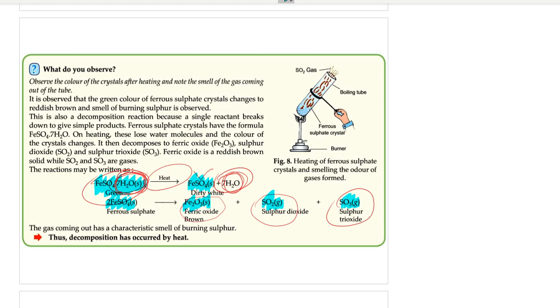So now you see a proper decomposition happening. FeSO4 decomposes into Fe2O3 plus SO2 plus SO3. So this decomposition has occurred with the help of heat. That's why it is known as thermal decomposition.